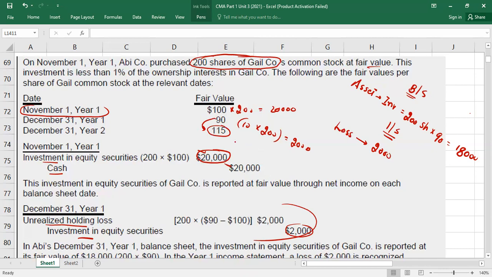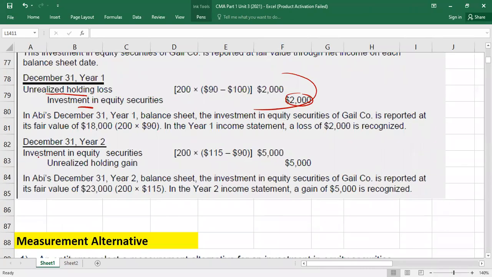So there is a gain of $25 per stock. You will multiply with the number of stocks, 200. It is going to be 5,000. Clear? Is it a gain or loss? Gain. So what you will do, you will debit investment by 5,000. Credit unrealized holding gain. It's a gain. So gain is how much? 5,000.